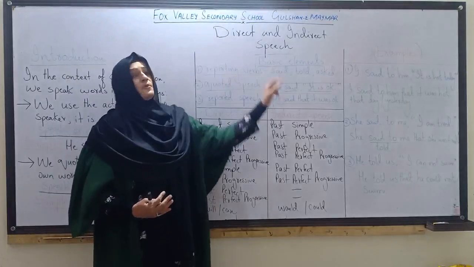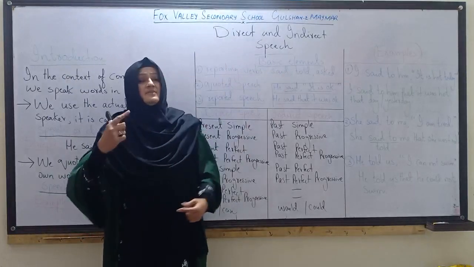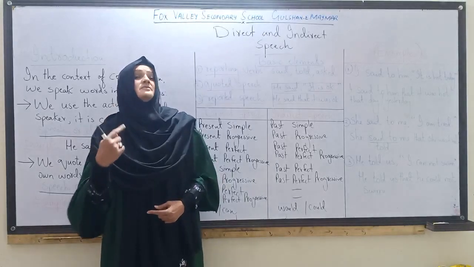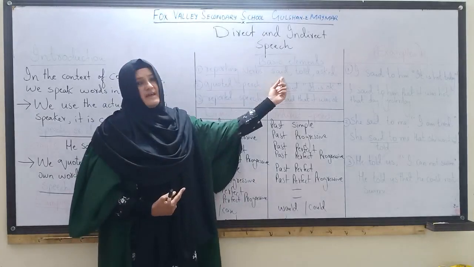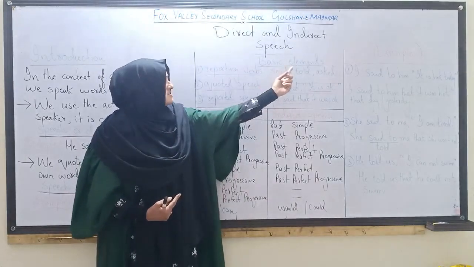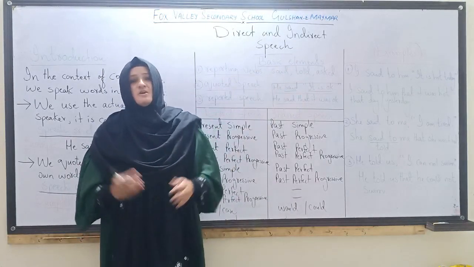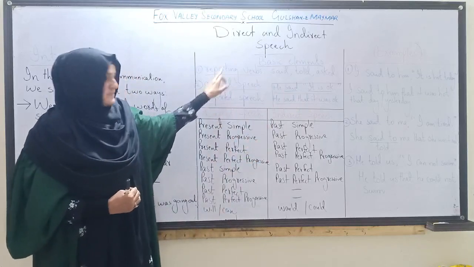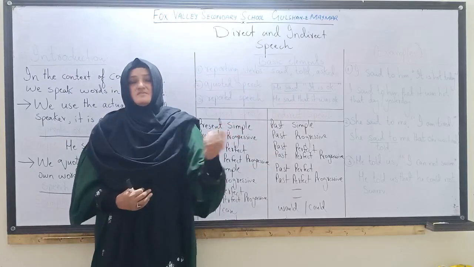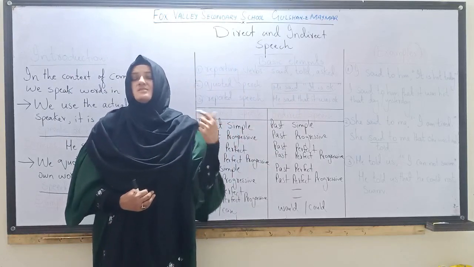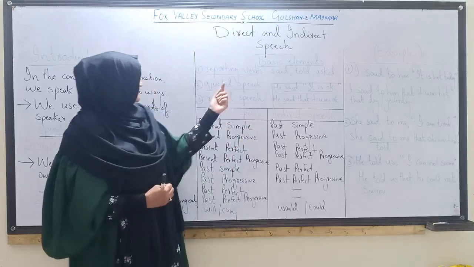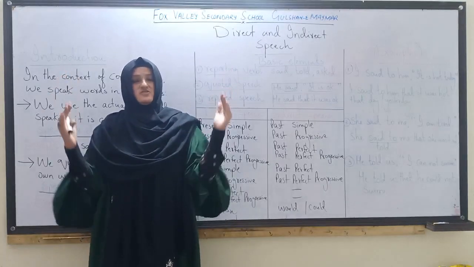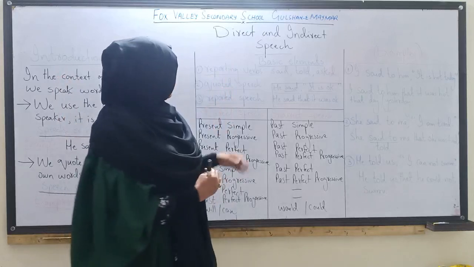A very important thing: the reporting verb. You know, a verb that is reporting the quotation. That is called said. Sometimes we use said, sometimes told, and usually we use asked for asking questions. So it is called a reporting verb. Reporting verbs could be in present tense, could be in future, but mostly they are written in past tense. Second is quoted speech, the sentence in inverted commas, quotation marks.